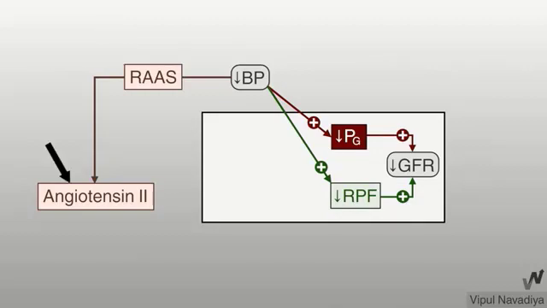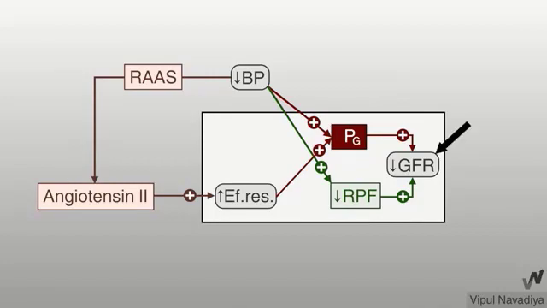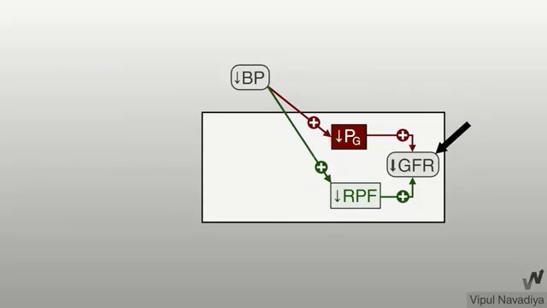This active substance acts by itself, causing increased resistance of the afferent arteriole, so increasing the hydrostatic pressure. The increased hydrostatic pressure affects the GFR, so it helps counter the decrease in blood pressure.